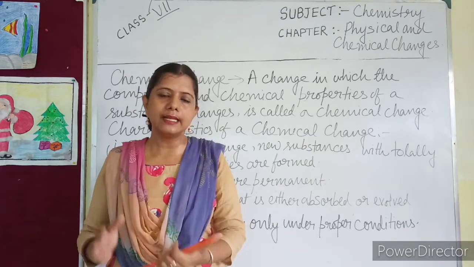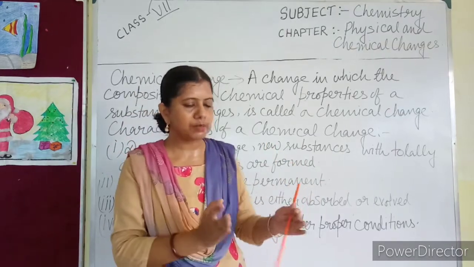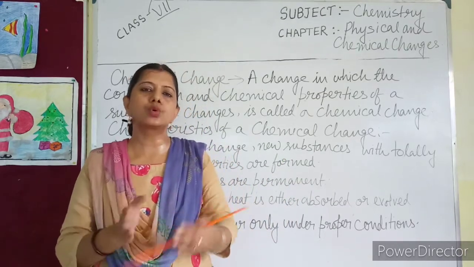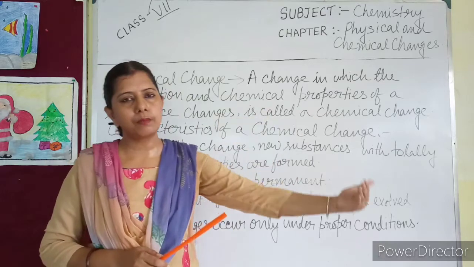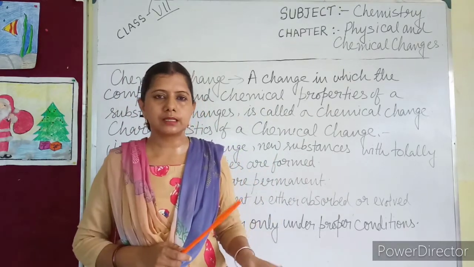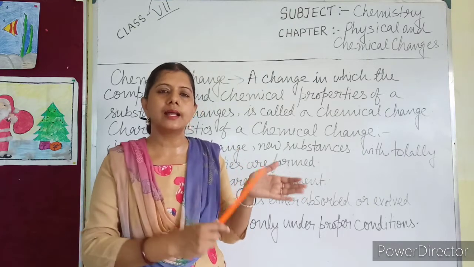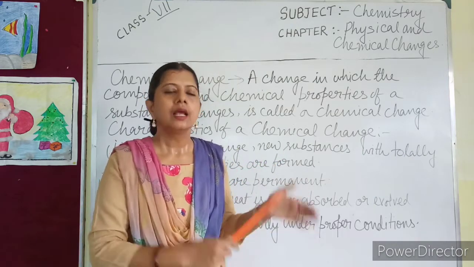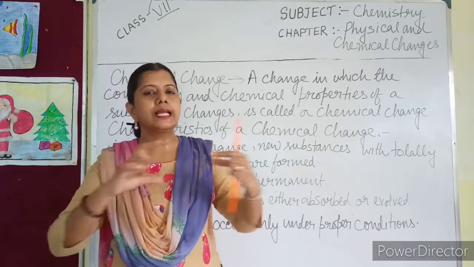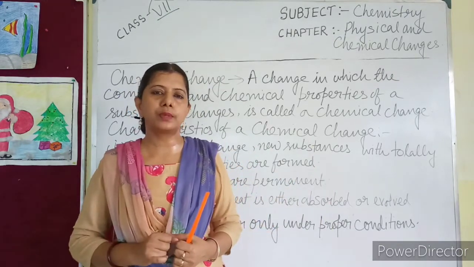So you can find that the chemical substance formed after a chemical reaction has totally different properties compared to the substances which have been taken to form it. Oxygen and hydrogen have been taken and during the chemical reaction water has been formed. They totally have different properties.